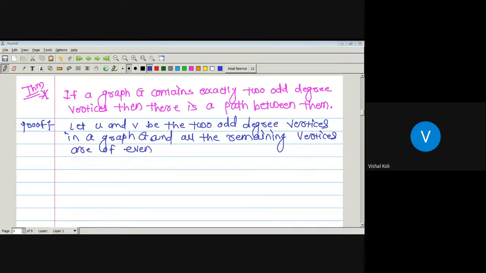Now here we have to prove that there is a path between these two odd degree vertices.